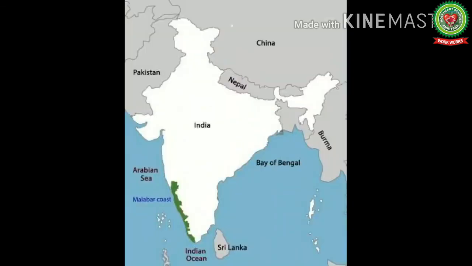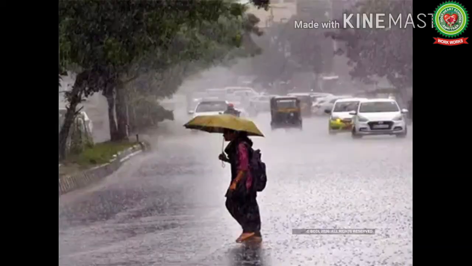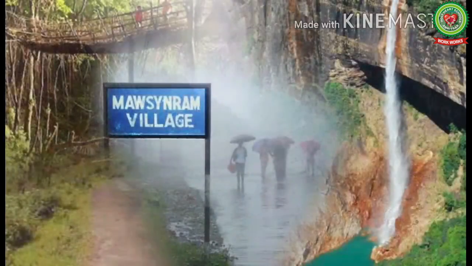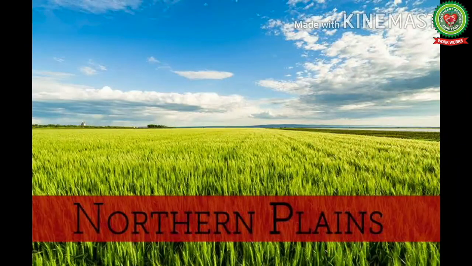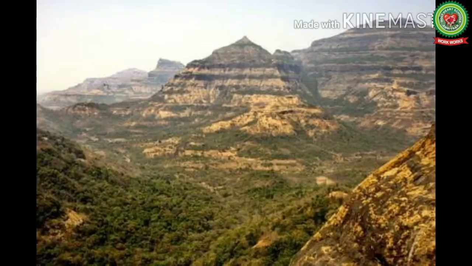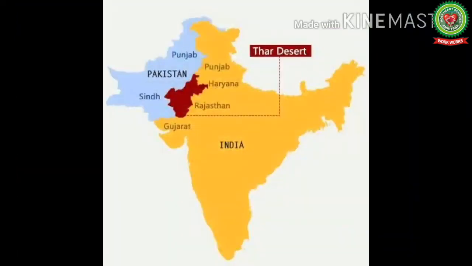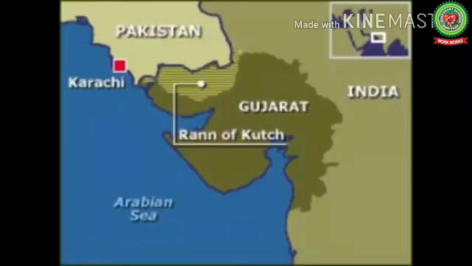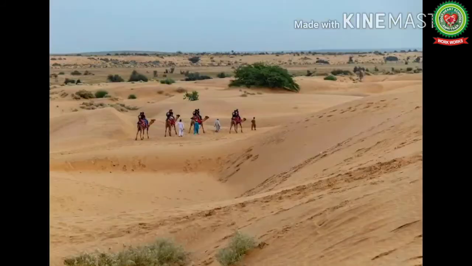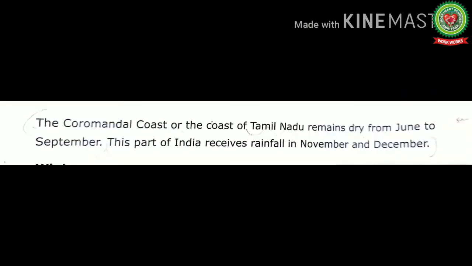These winds reach the Malabar coast in June, and by middle of July, many parts of India get rain. Mawsynram in Meghalaya receives the highest rainfall. The northern plains and the southern plateaus receive heavy rainfall, whereas the Thar Desert and the Rann of Kutch receive very little rainfall. Let's read further.